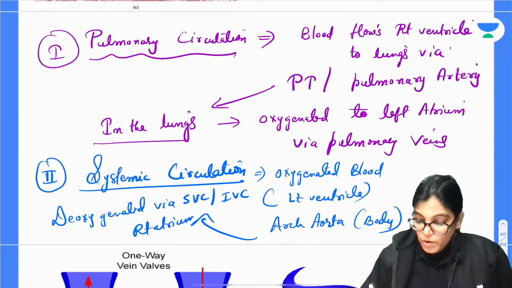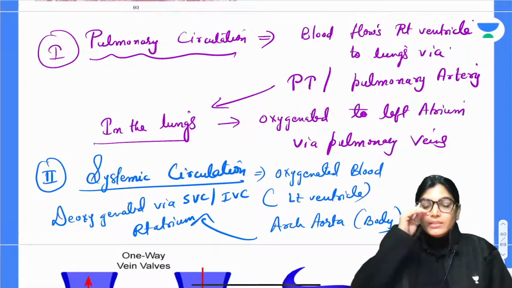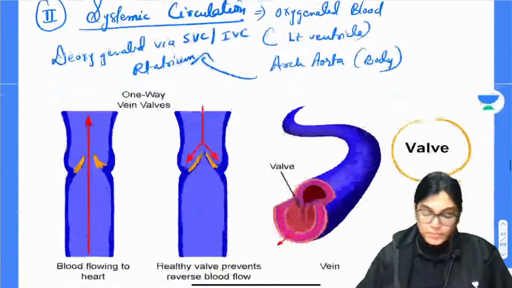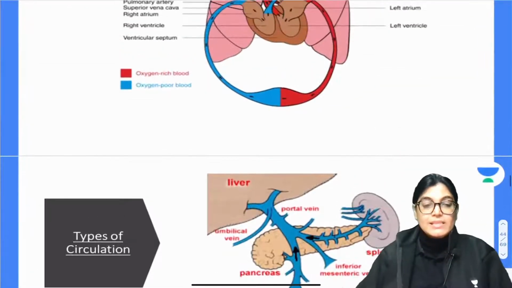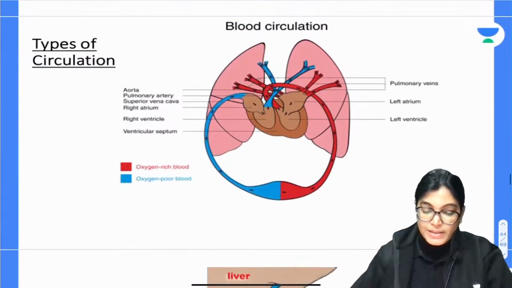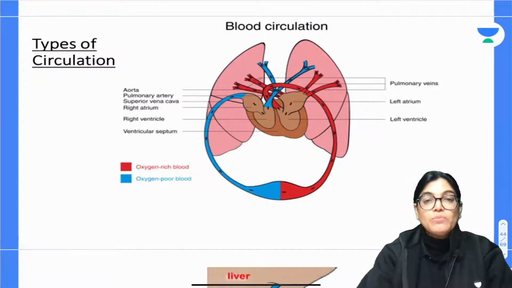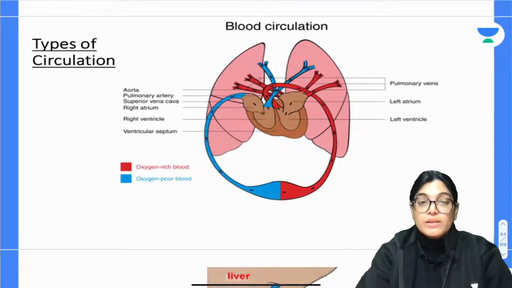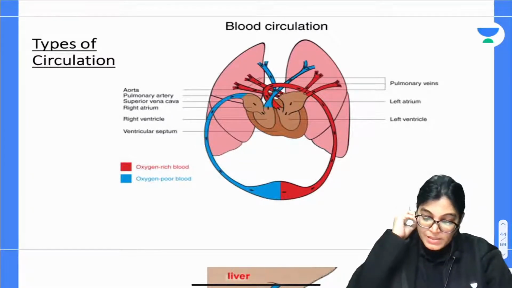So this whole loop of circulation is called greater circulation or systemic circulation. Now we are done with the two types of circulation, systemic and pulmonary. I told you one more circulation exists, that is the portal circulation.